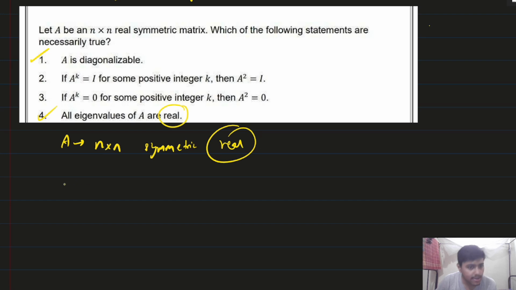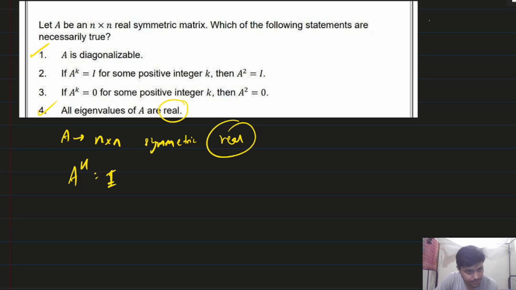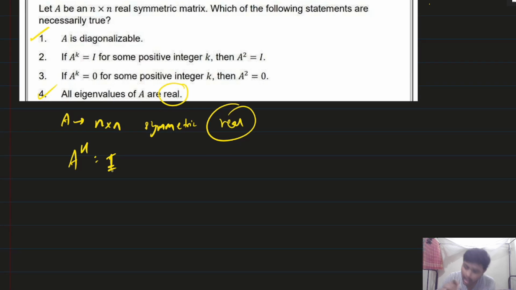It is given that if A to the power k equals identity for some positive integer k, then we have to think about the options. Now I will tell you how I did this question. If you have any doubt, you will comment.